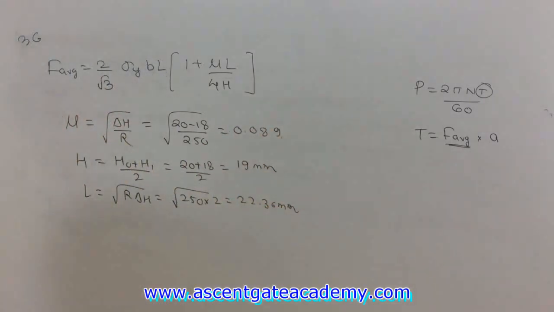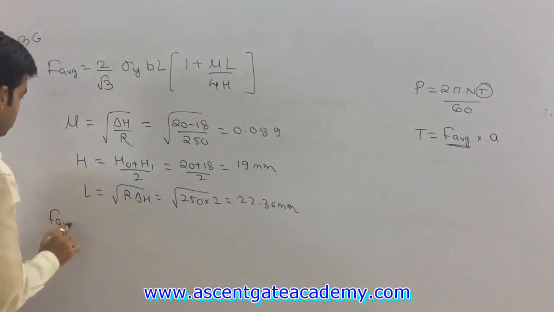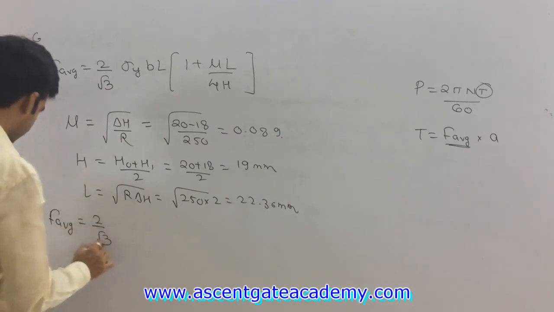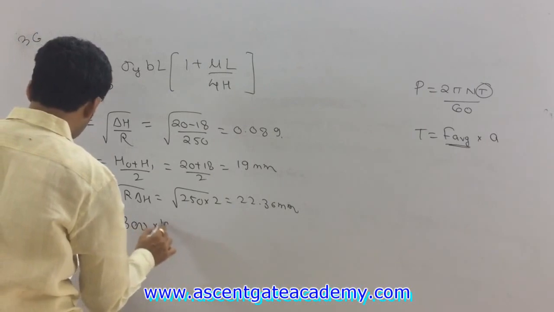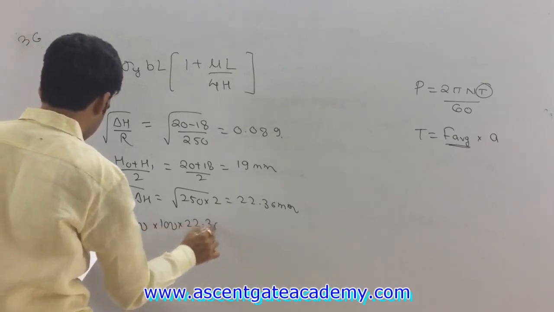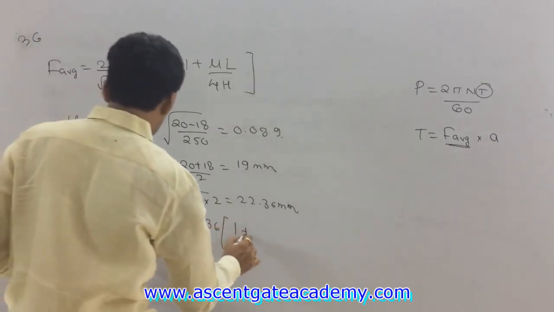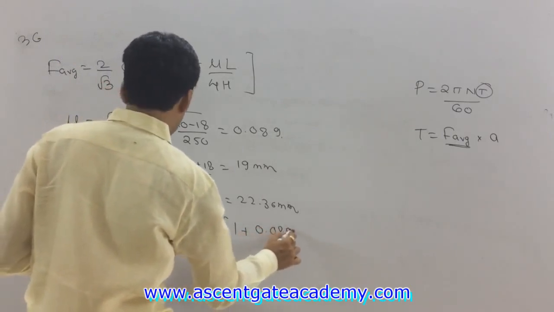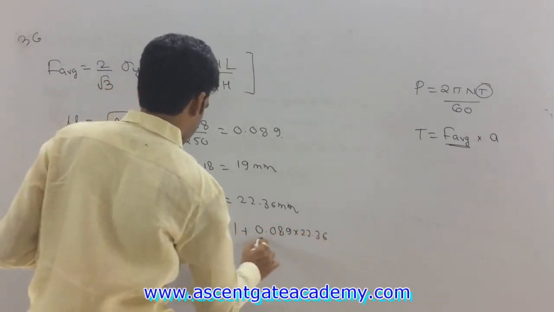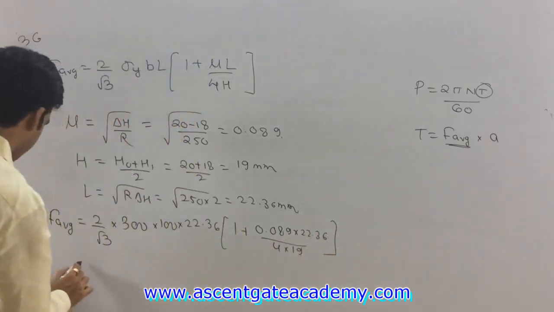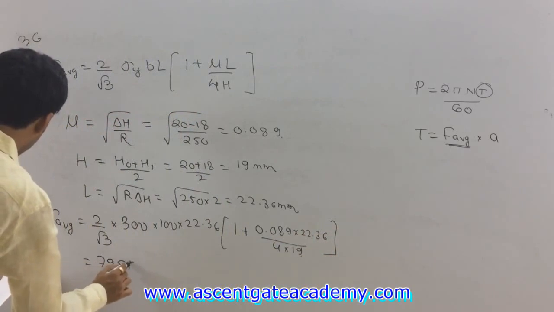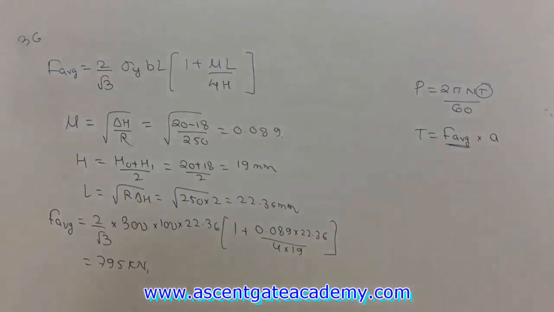Okay, so once we have determined all the unknowns, we can determine the value of F average. So this F average will be equal to 2 by root 3 sigma y, which is 300, into 100 into 22.36 into (1 plus mu into L, 0.089 into 22.36, divided by 4 into 19). Okay, so from here this F average will be equal to 795 kilonewton. Getting this now?